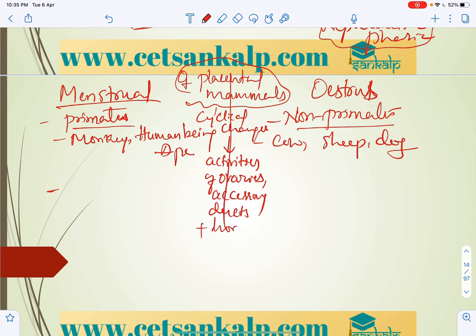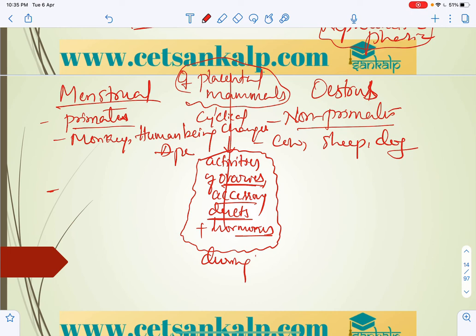You have to keep in mind that there are variations in ovaries, accessory ducts and hormones, such cyclical changes during the reproductive phase.